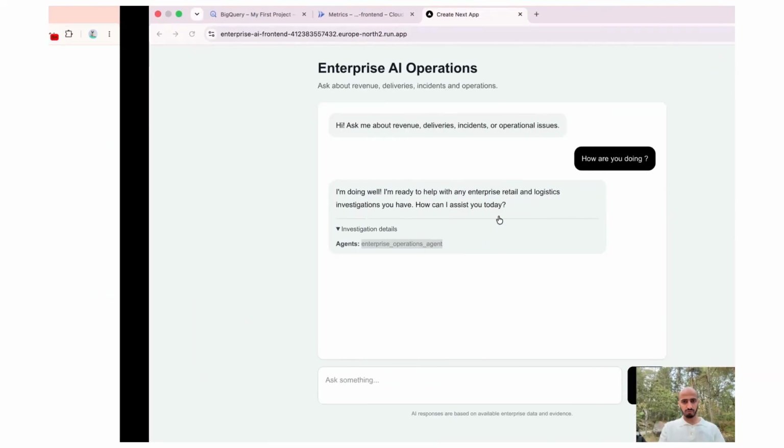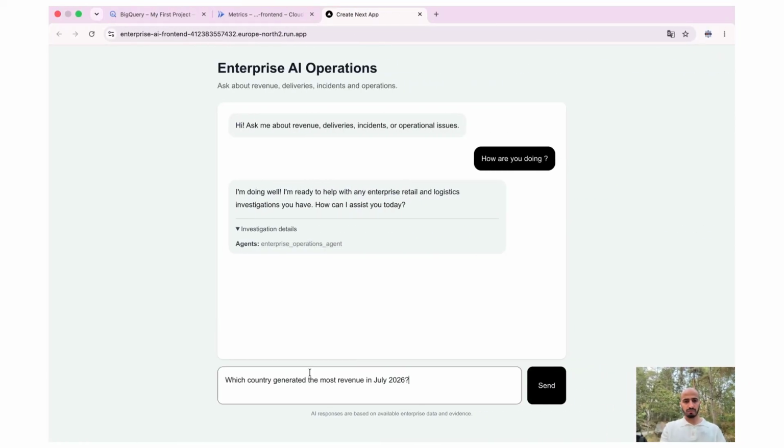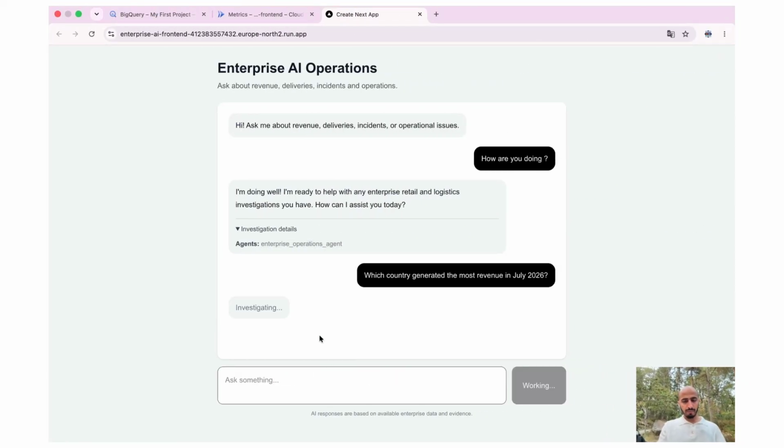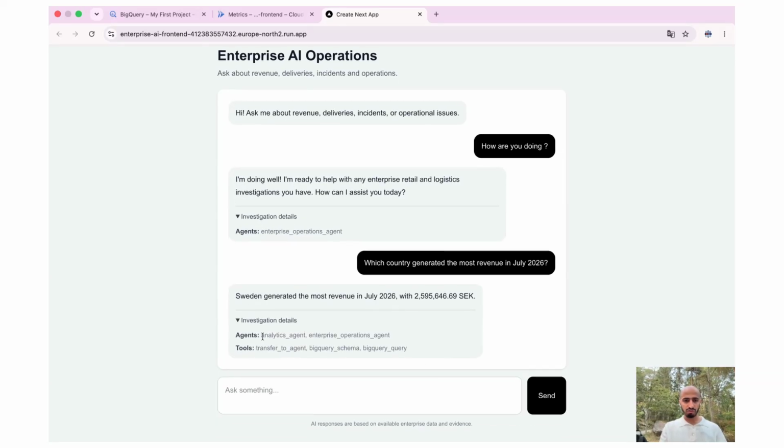For example, the first one, I put it here, and it might take some time for the first query, and then it will speed up a little bit. And actually it was good, it did not take that much time. But this is the exact answer that we have here, and the agents that help us answer these questions: the root one, of course, and the analytics agent.